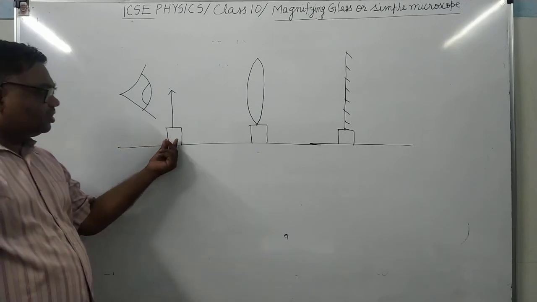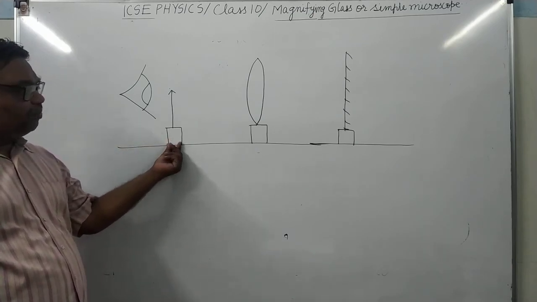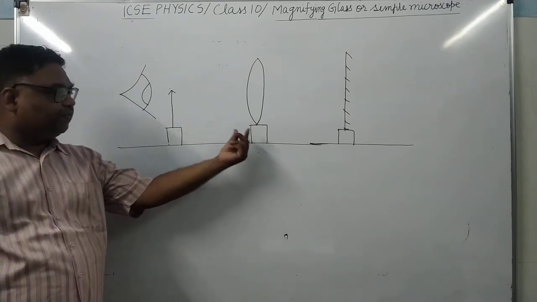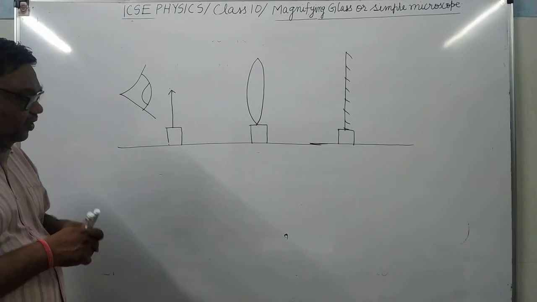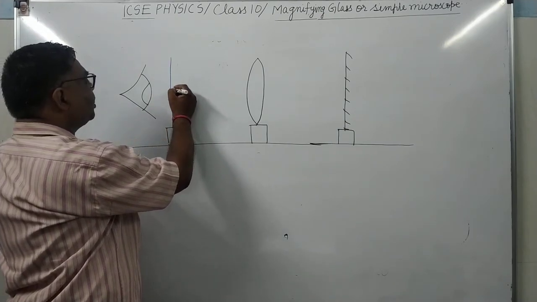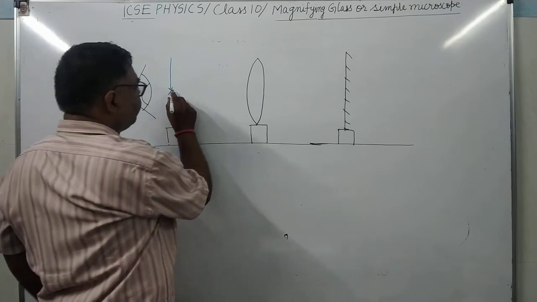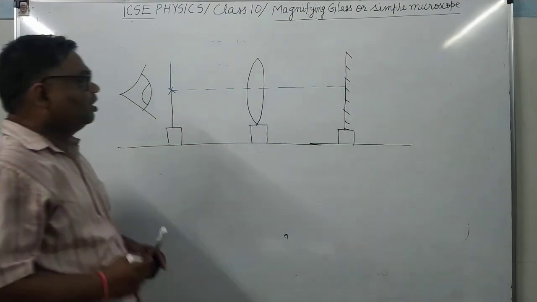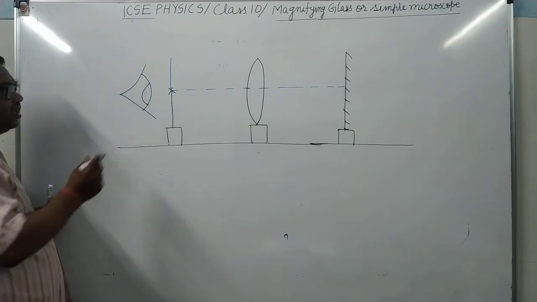Now you adjust the distance of the optical pin from the lens in such a way that its inverted image forms at the same point. Now what will be the principal axis of the lens? It will be this. We have to adjust so that this will be the principal axis.